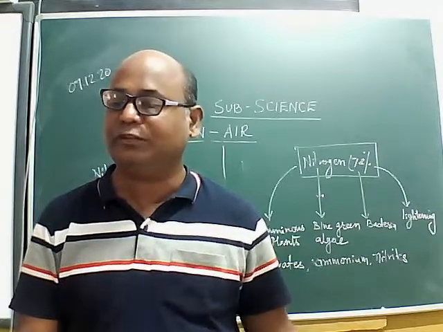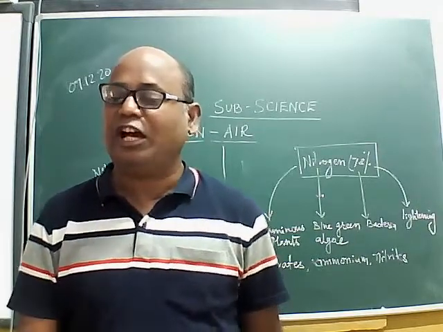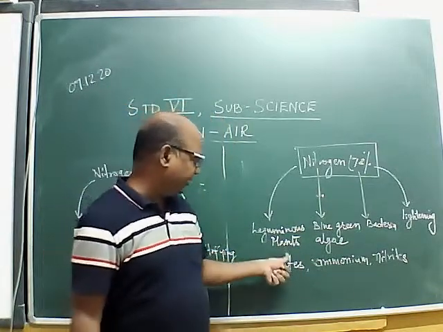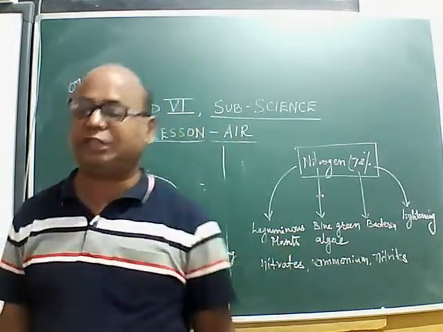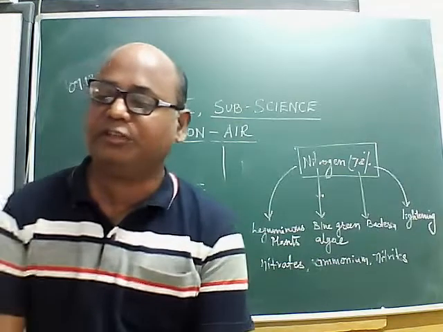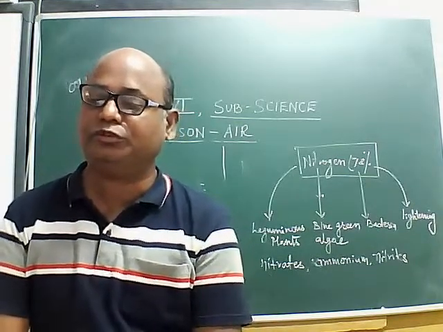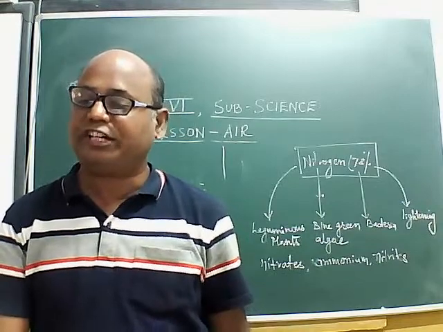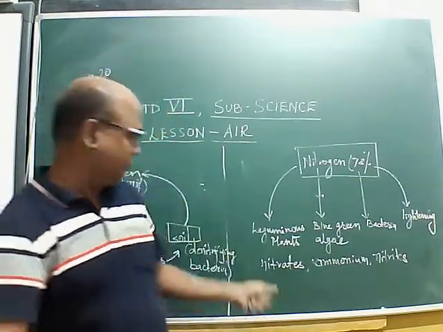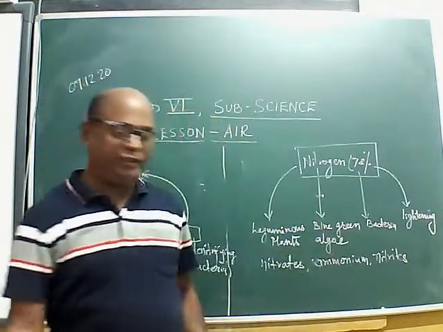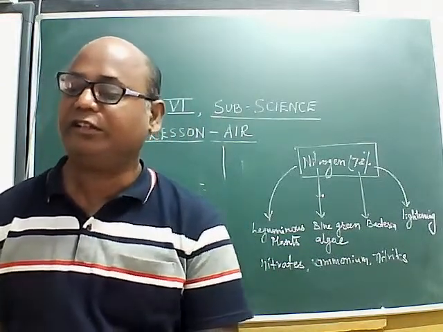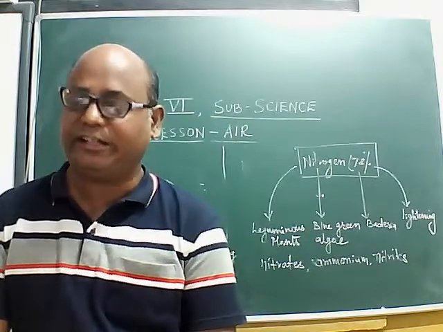That is known as nitrogen fixation. How is it done? It is done by rhizobium bacteria which are present in the root nodules of the leguminous plant. They convert it into salts, nitrates, nitrites and ammonium salt which can be used by the plant. Then there are some other bacteria and some blue-green algae. They directly convert nitrogen into nitrates and nitrites.